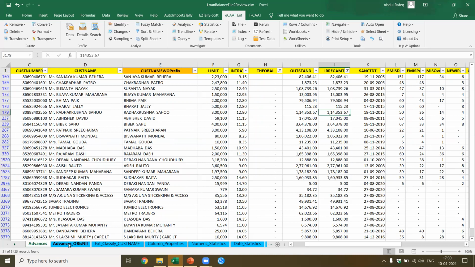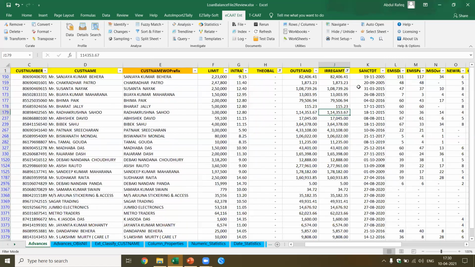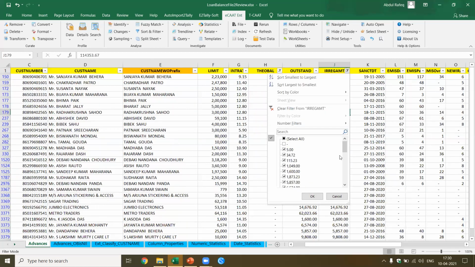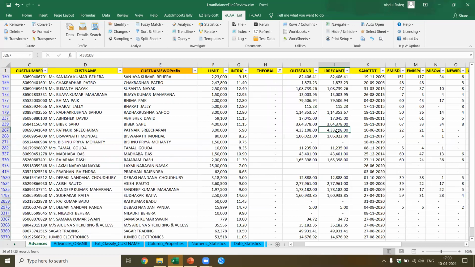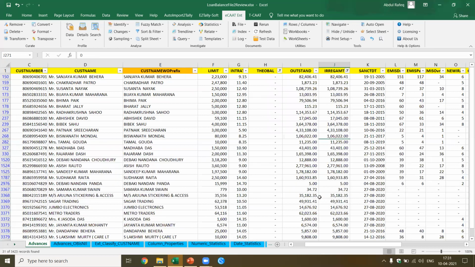Let's just check this again. We had in the column properties, irregular amount, 518 distinct cells, which means although there are only 31 accounts, they have marked this dash. There could be various other types of dash. Now let's pick up this also and see what happens. There are totally 36 accounts, which means some of these have not been marked properly. So the simple thing in this case is we'll just remove this. Okay, I got these 31 accounts, which are marked as irregular amount.